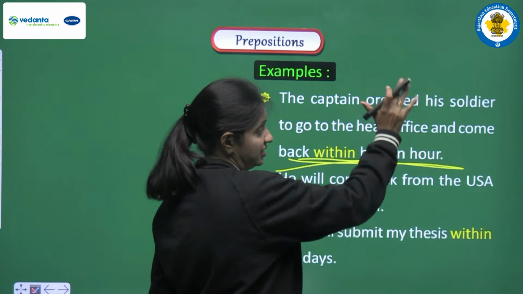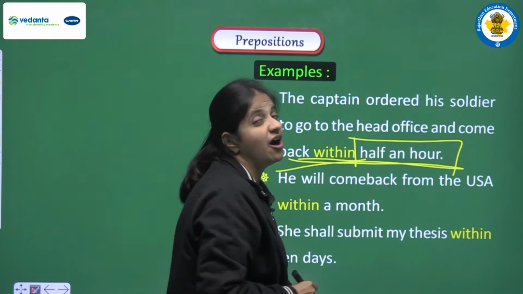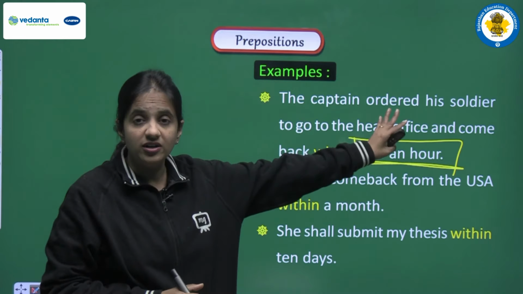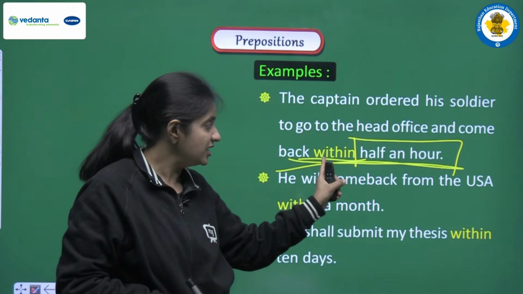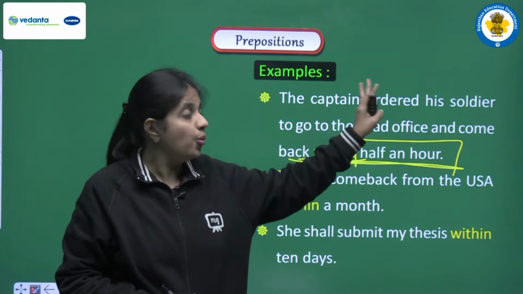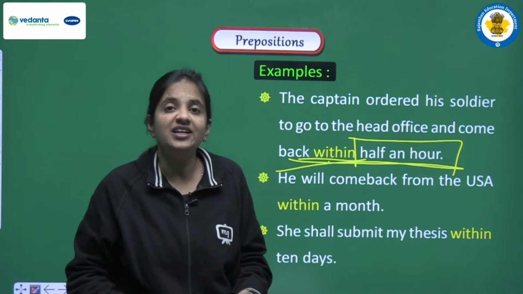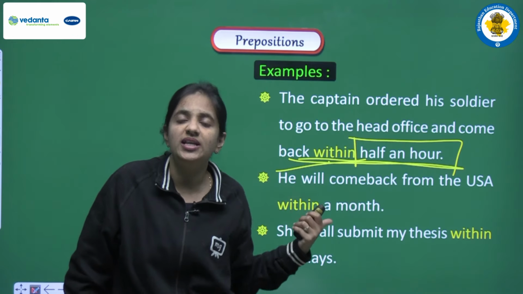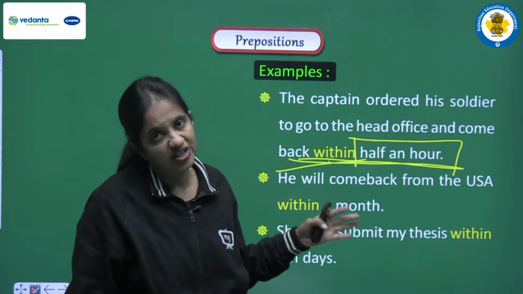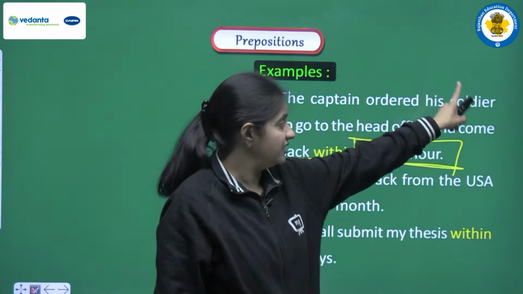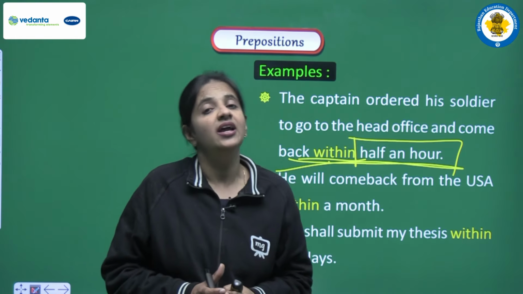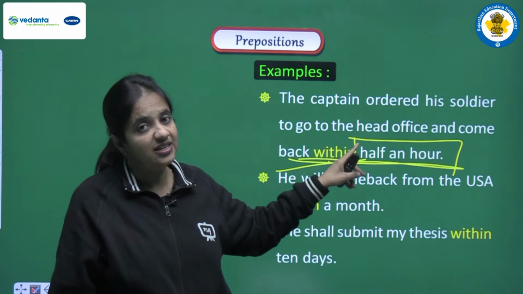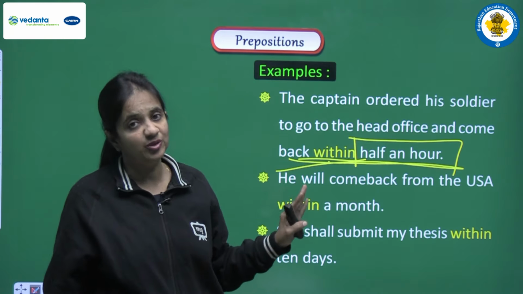So here we can say that the soldier had only half an hour, a period of 30 minutes only to complete this order, right? So when we are trying to say that this is the limit, this work has to be completed within this limit, within this time period, then we have to use within as a preposition. So here we are trying to say that the soldier had only half an hour, only 30 minutes to complete this thing. So this is the reason we are using within here as a preposition.